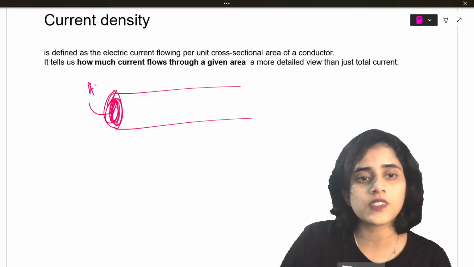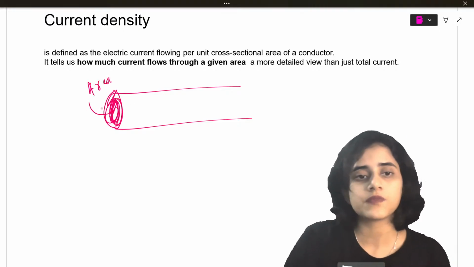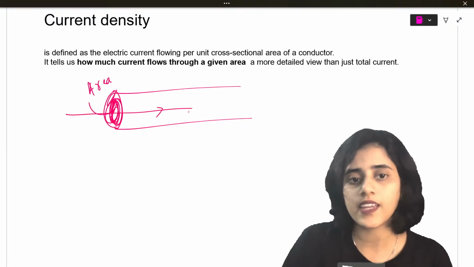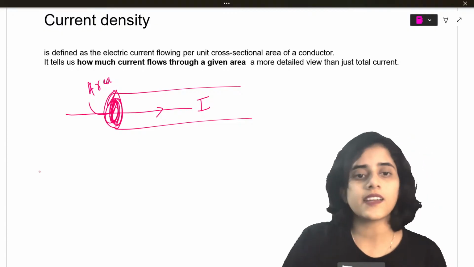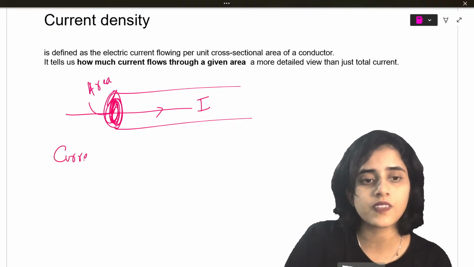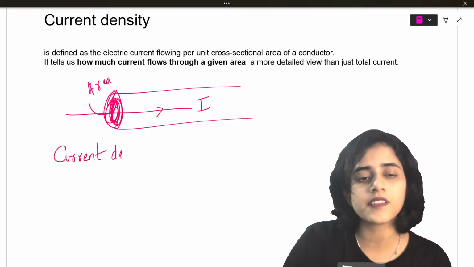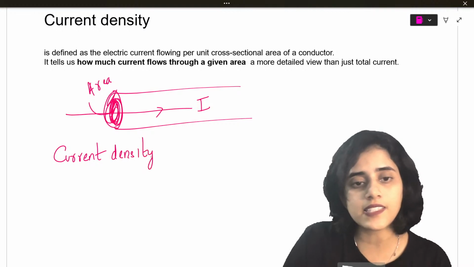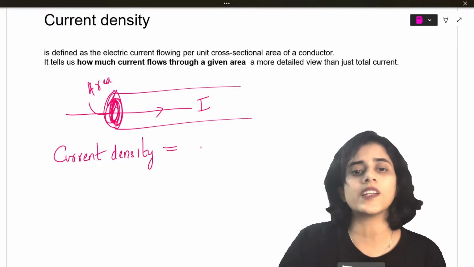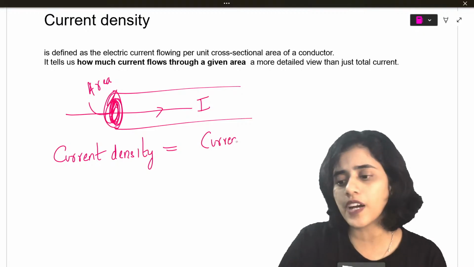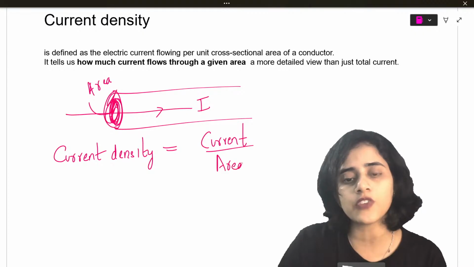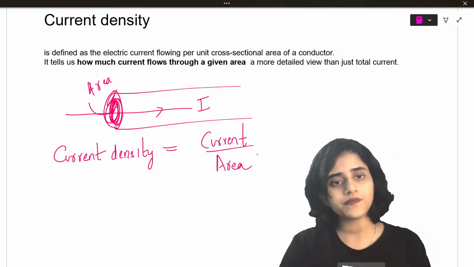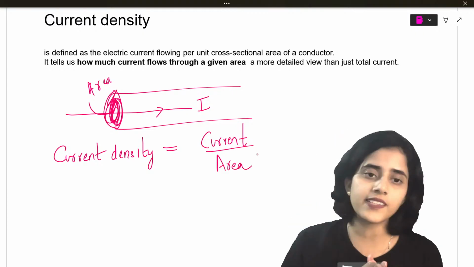Now, if the current passing through it is I, current density is equal to the amount of current passing through a certain area of wire.